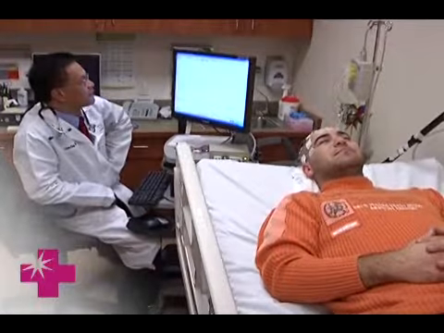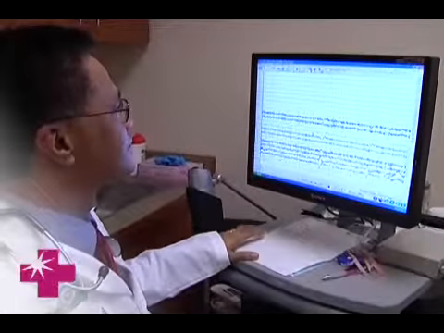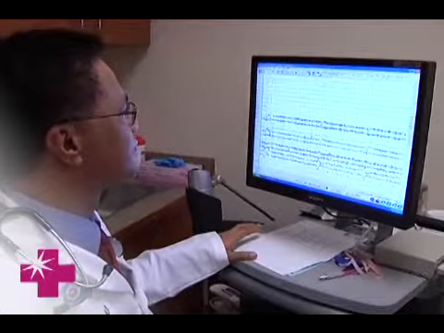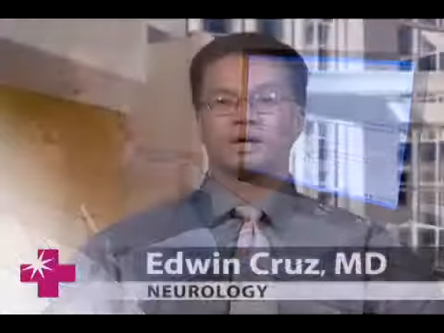It is possible to live a normal life with epilepsy. 60% of newly diagnosed epileptics become seizure-free on the first anti-epileptic medication. 70% of these will eventually be able to wean themselves off the medication. I tell my patients that you are a patient with epilepsy. Epilepsy does not control your life.